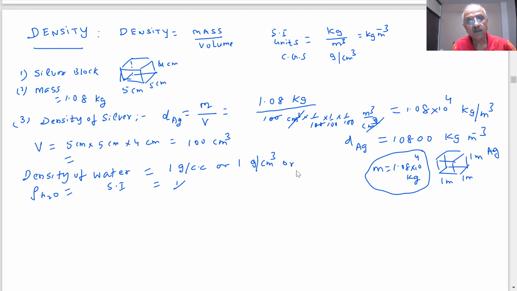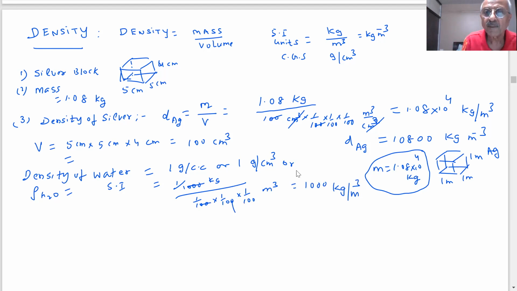What do you have? 1 gram will be 1 by 1000 kg, divided by centimeter cube, which will be 1 by 100 into 1 by 100 into 1 by 100 meter cube. What will you get, students? How much will it come? 1000 kilogram per meter cube. Am I right? Yes, sir.